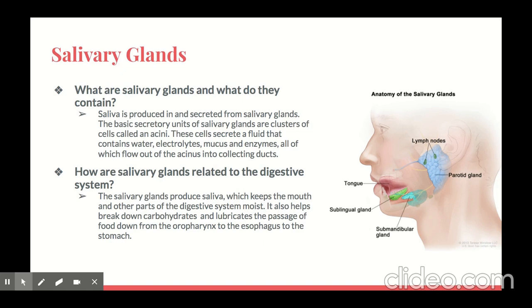The salivary glands produce the saliva, which keeps the mouth and other parts of the digestive system moist. It also helps break down carbohydrates and lubricates the passages of food down from the oropharynx to the esophagus and then to the stomach. This here is the anatomy of the salivary glands. The tongue, sublingual gland, submandibular gland, parotid gland, and these are the lymph nodes.